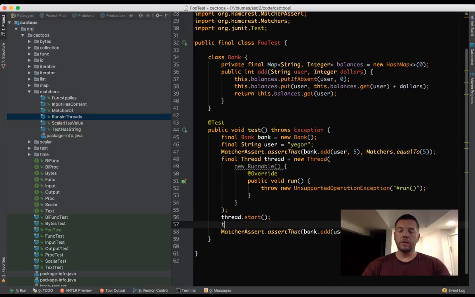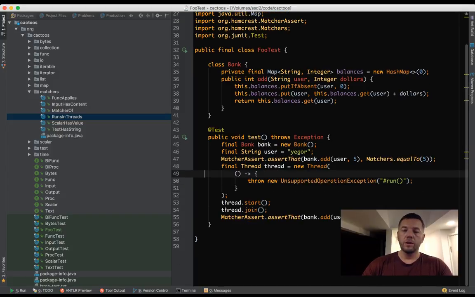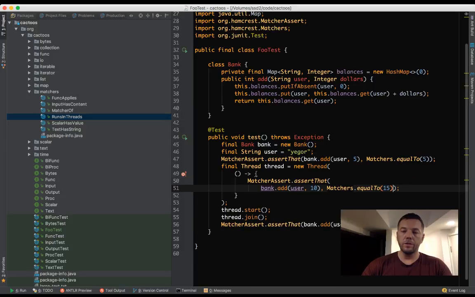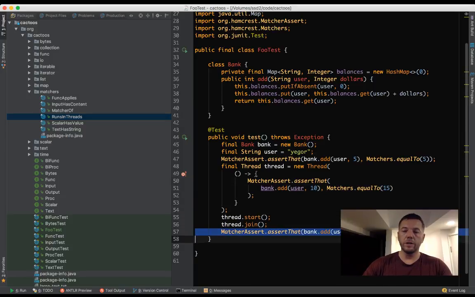Join means that, I'll explain now what it is. Since we're in Java 8, we can simplify this code, and here I say like this. Yeah, and here let's add 20, and in the end I think we will have 5, 10, 20. So we will have, I believe, 35.